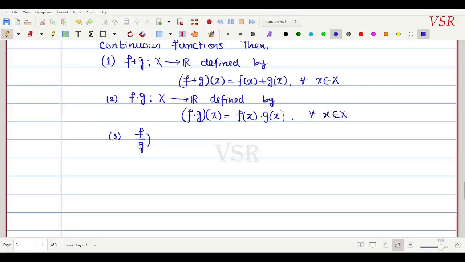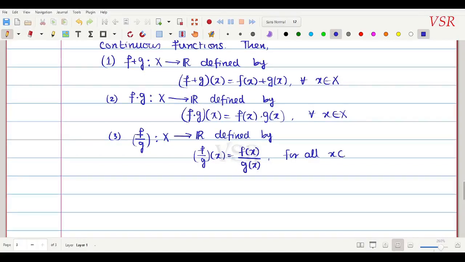Okay, so I'll take the third function, that is f by g. Okay, this is also a function from capital X ல இருந்து R போற மாதிரியான function defined by, (f by g) of x which is equal to f of x divided by g of x for all x belongs to capital X. Okay, so these are all continuous functions.